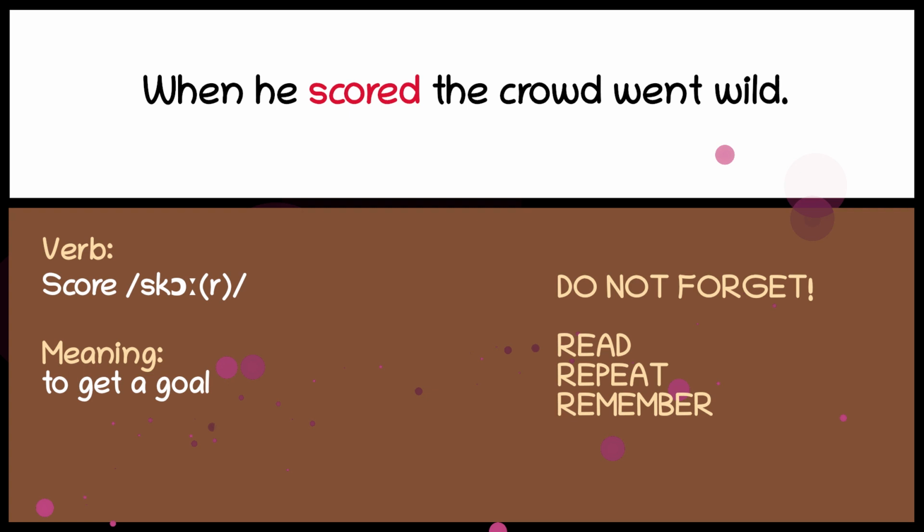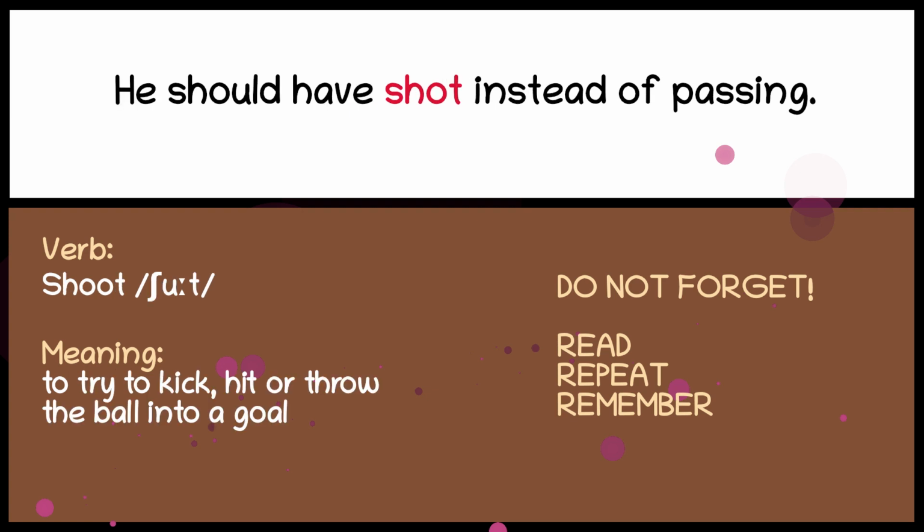Score. To get a goal. When he scored, the crowd went wild.